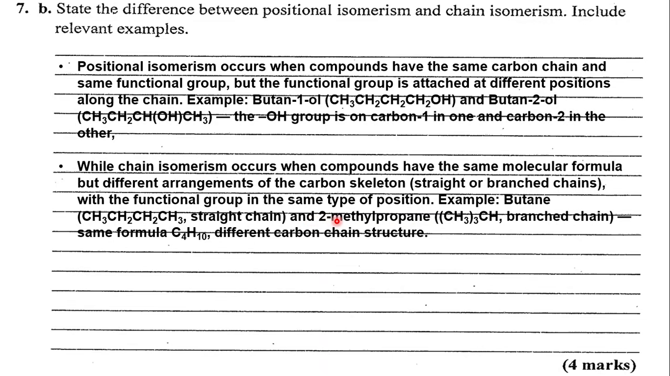This is 2-methylpropane, which is branched. This is a straight chain. This is branched chain. They have the same formula, C4H10, but different carbon chain structures. That's the difference between positional isomerism and chain isomerism.